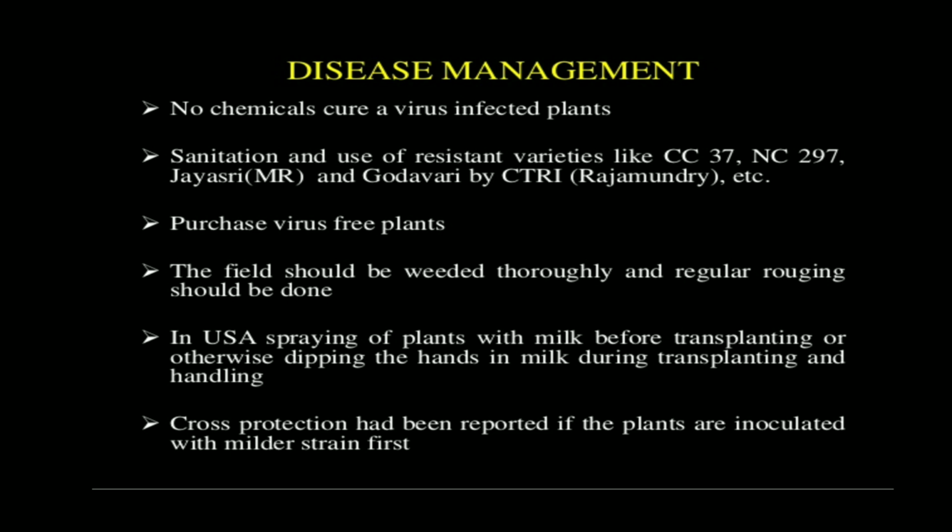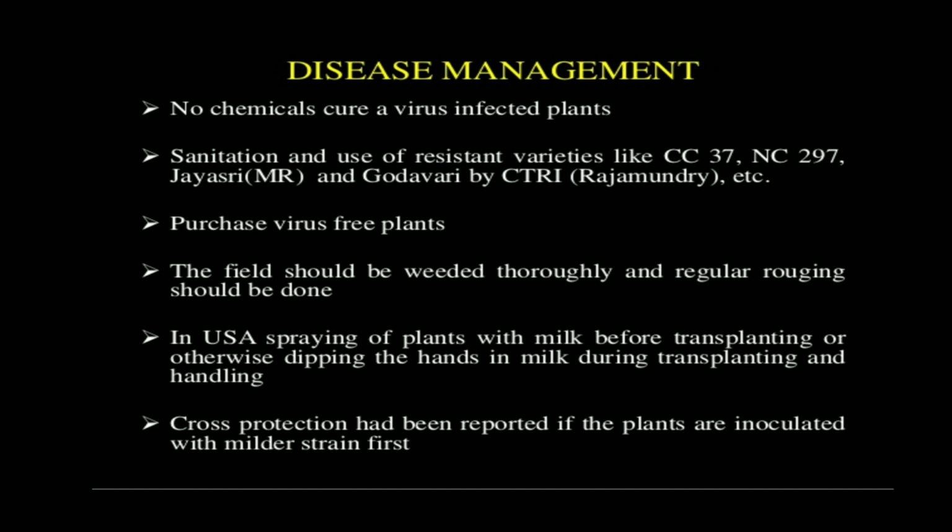Then we'll see finally the disease management, integrated disease management, right? IDM. In this we are going to learn how to control the diseases. There is no chemical cure for a virus-infected plant, but sanitization and the use of resistant varieties like CC37, NC297, Jayasri, Yamar, and Godavari by the CTRI, that is Rajahmundry, etc. These varieties are resistant to the viruses, so you can use them.